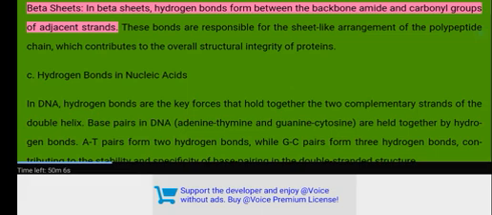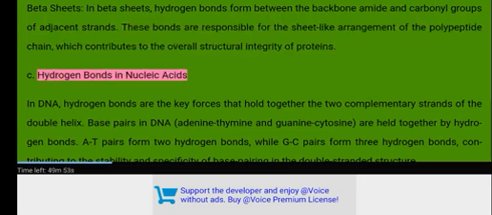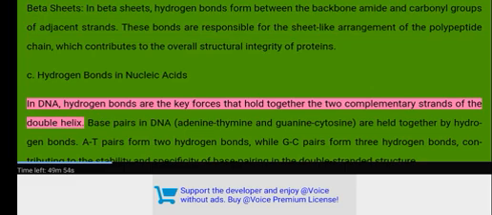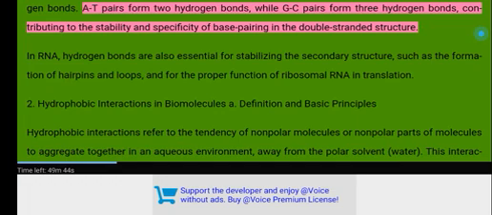Beta sheets. In beta sheets, hydrogen bonds form between the backbone amide and carbonyl groups of adjacent strands. These bonds are responsible for the sheet-like arrangement of the polypeptide chain, which contributes to the overall structural integrity of proteins. C. Hydrogen bonds in nucleic acids. In DNA, hydrogen bonds are the key forces that hold together the two complementary strands of the double helix. Base pairs in DNA, adenine-thymine and guanine-cytosine, are held together by hydrogen bonds. AT pairs form 2 hydrogen bonds, while GC pairs form 3 hydrogen bonds, contributing to the stability and specificity of base pairing in the double-stranded structure.